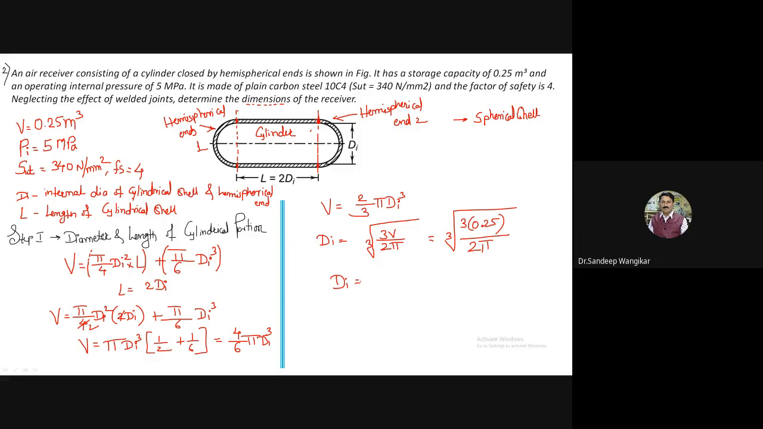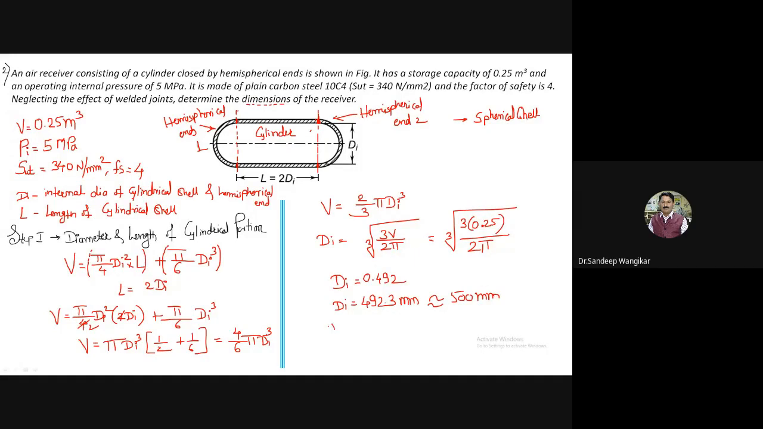You will get the answer in meter. We will convert it in millimeters. Tell me the answer. 0.4923, okay, you have converted in millimeter. So you will get 492.3 millimeter. I will round up as 500 mm.